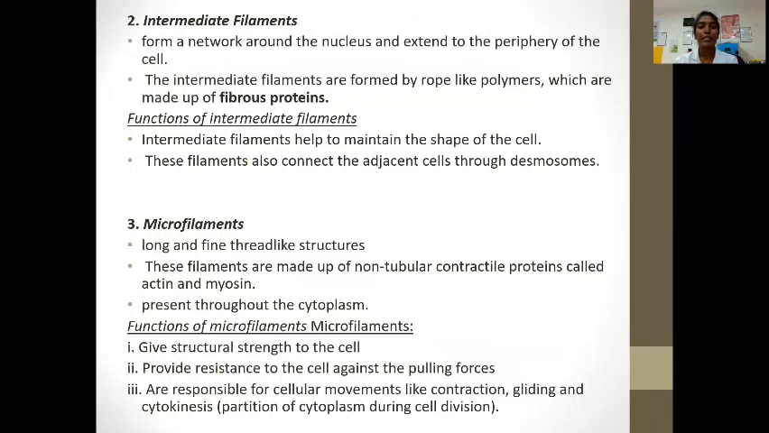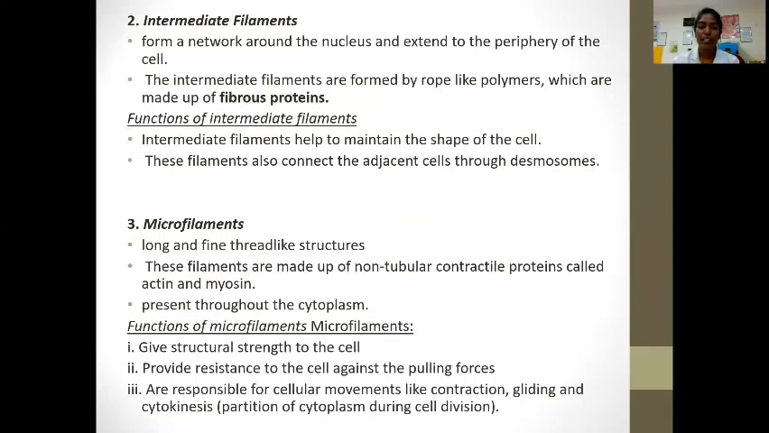The intermediate filaments form a network around the nucleus and extend to the periphery of the cell. The intermediate filaments are formed by rope-like polymers which are made up of fibrous protein. The function of intermediate filaments: helps to maintain the shape of the cell. These filaments also connect the adjacent cells through desmosomes.